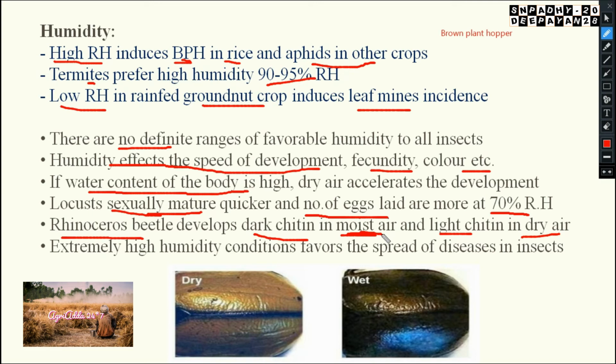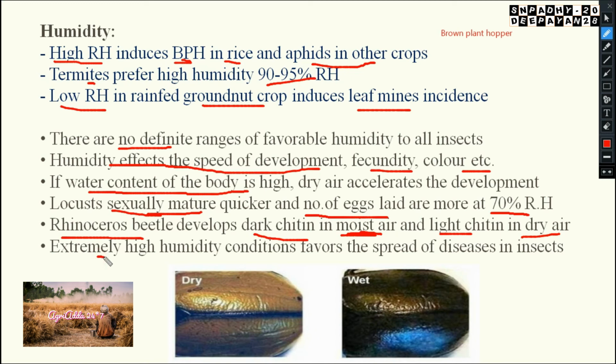Then suppose in case of dry air, the insect is surrounded by dry air flowing. That means somewhat the temperature will be more, so they need to cool down their body. Yes or no? So how to reflect the temperature? They must be whiter so that they can reflect the radiation. Getting my point or not? That's why they will become light in color in case of dry air. The chitin will be modified.